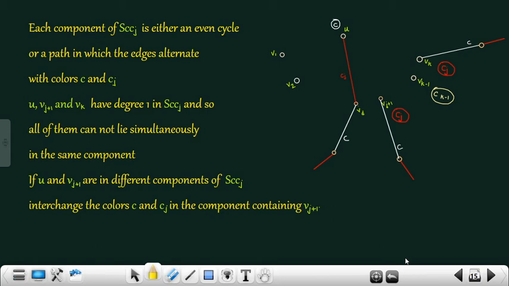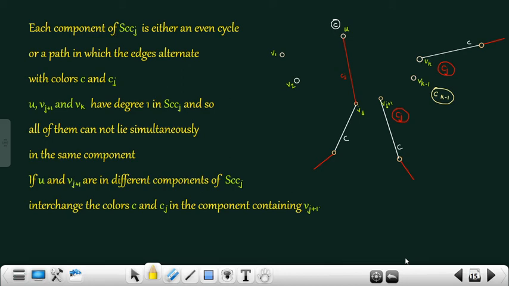U, Vj plus 1 and Vk have degree 1 in SCCj, and so they cannot lie simultaneously in the same component. If U and Vj plus 1 are in different components, interchange the colors C and Cj in the component containing Vj plus 1.